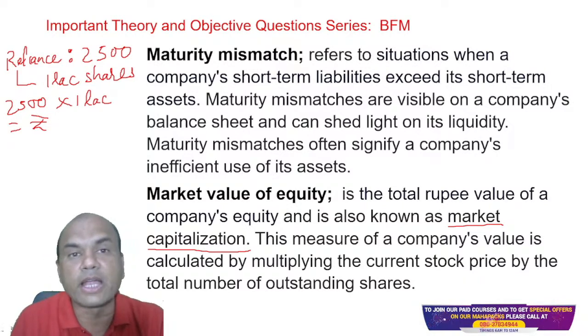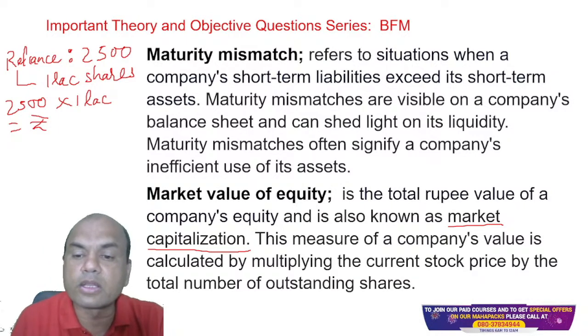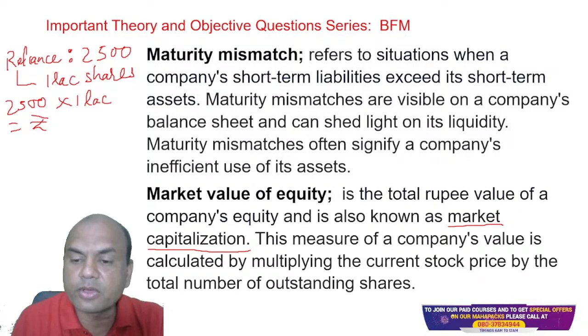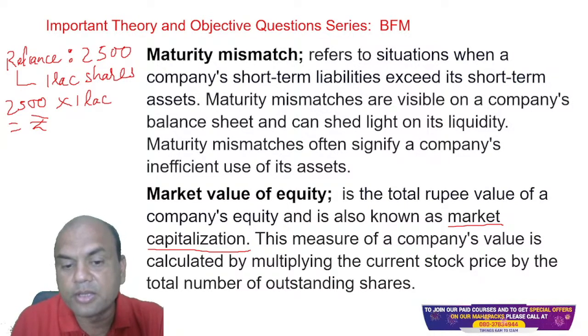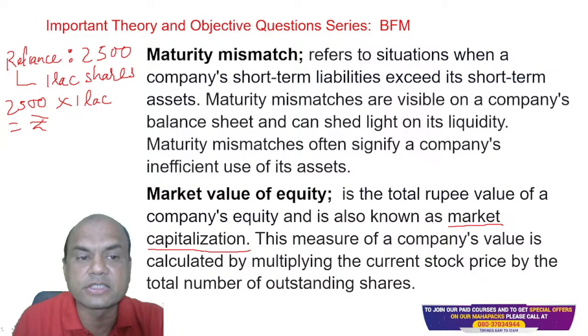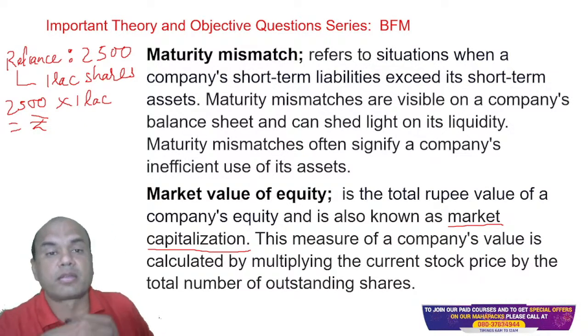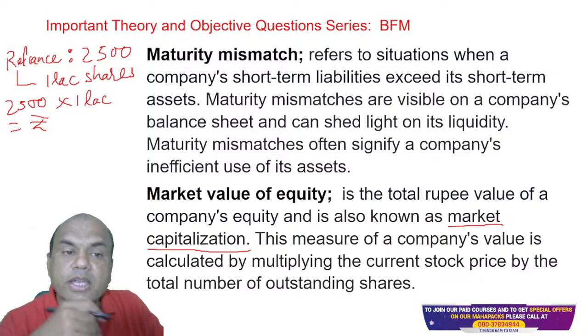So that is known as the market value of the equity, or market capitalization. It is the total rupee value of the company's equity. The measure of a company's value is calculated by multiplying the current stock price by the total number of outstanding shares. We have done the same thing: current market price into total number of outstanding shares. How many shares have been issued in the market? That is known as outstanding shares.